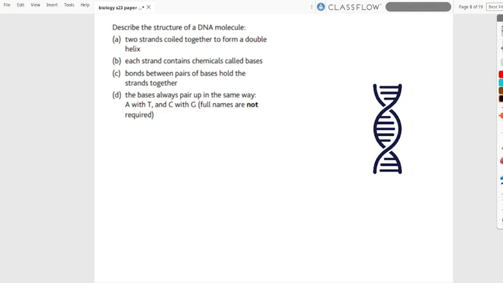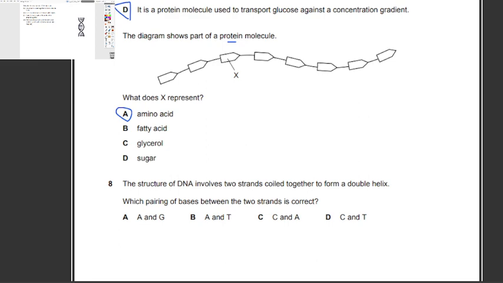Its two strands are coiled together to form a double helix, as we can see here. Each strand contains chemicals called bases. Bonds between pairs of bases hold the strands together, and the bases always pair up in the same way: A with T and C with G, adenine with thymine, cytosine with guanine. So to know the right answer, let's go back. Okay, so it's going to be B.